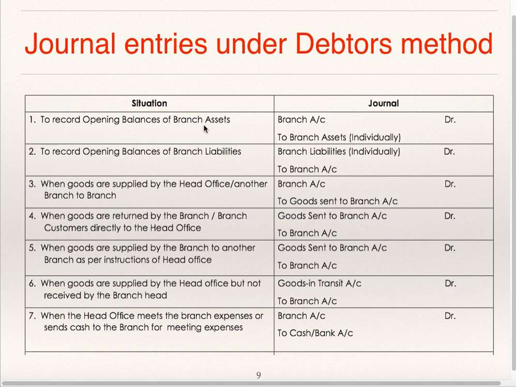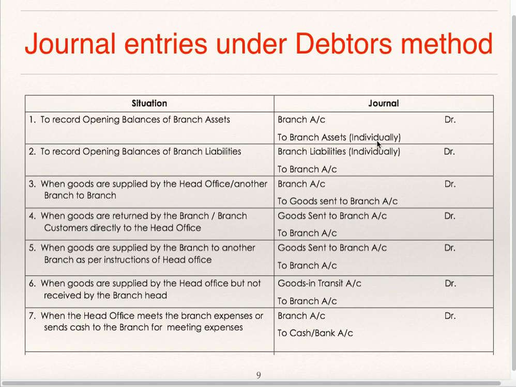To record opening balance of branch assets, branch account debit to branch assets individually. Normally, on the branch account debit side, these opening balances are to be recorded as balance brought down.